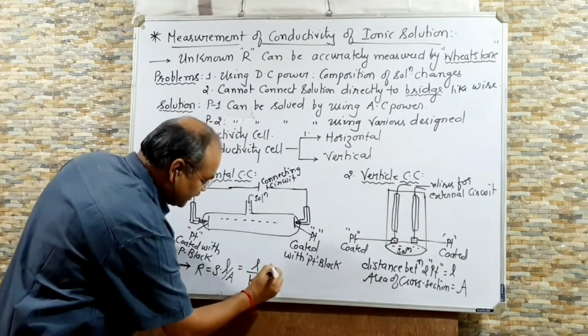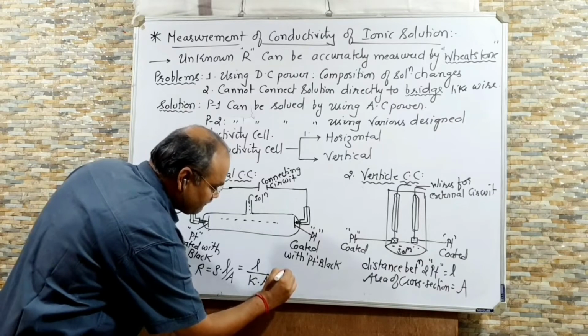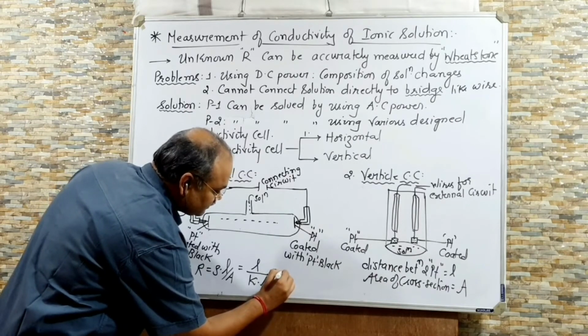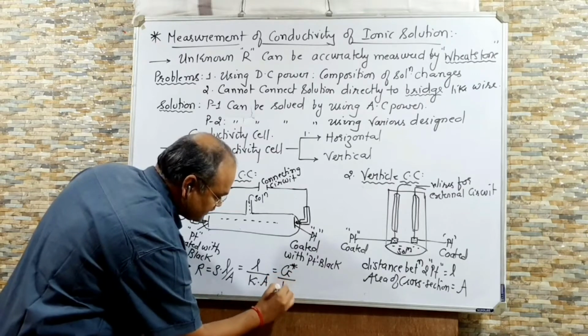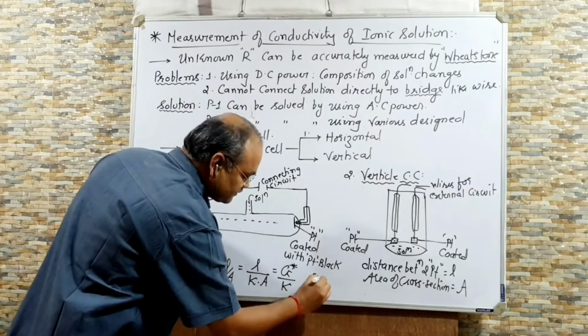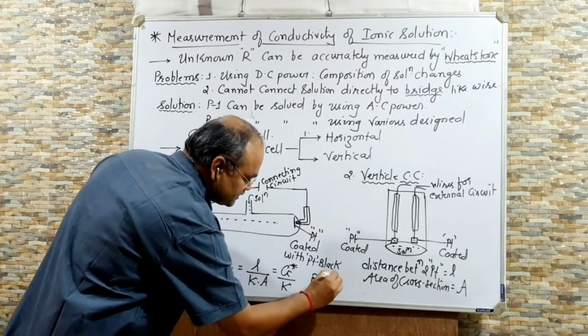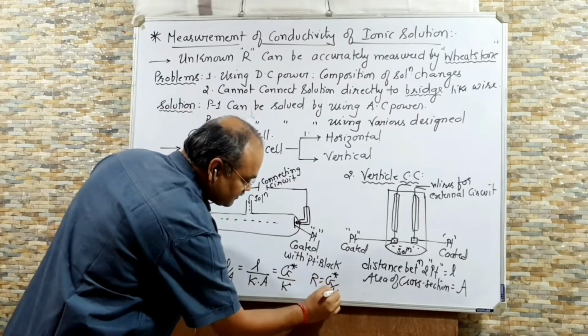Now, important point is, this can also be written like this: G asterisk by kappa. So your R is equal to G asterisk. R is equal to G asterisk by kappa.